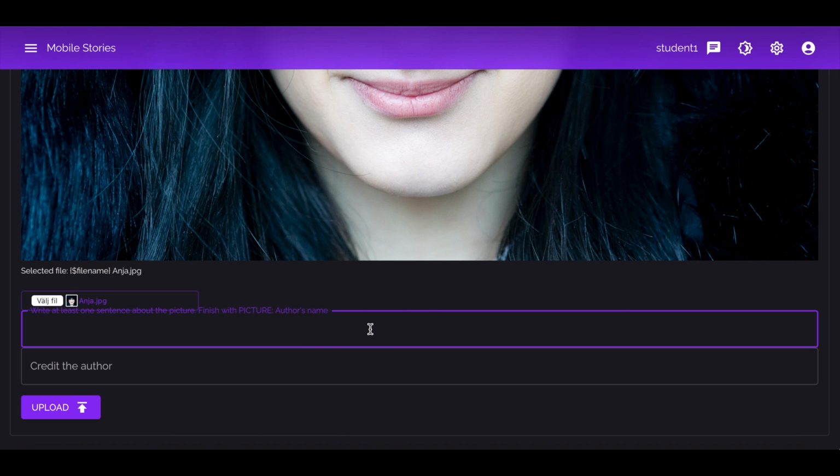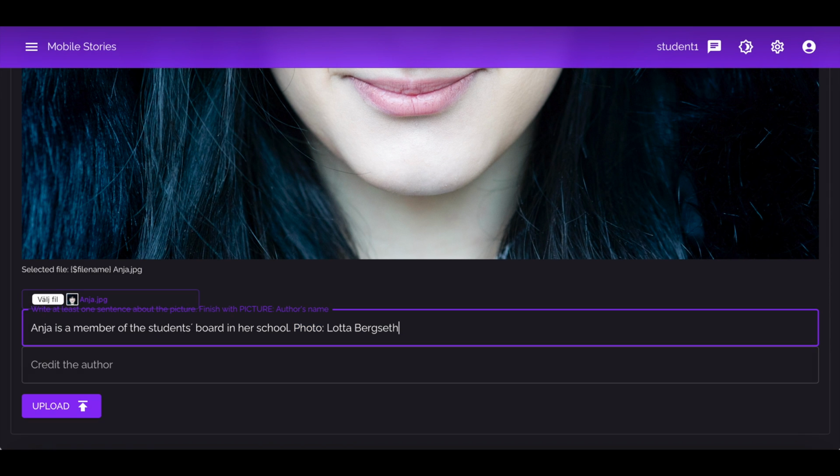Add information not mentioned in the article. End the caption with the name of the author. If you are using an image you took from the internet, you must check the terms of use carefully. You are not allowed to republish any image you find, as you might break copyright laws.